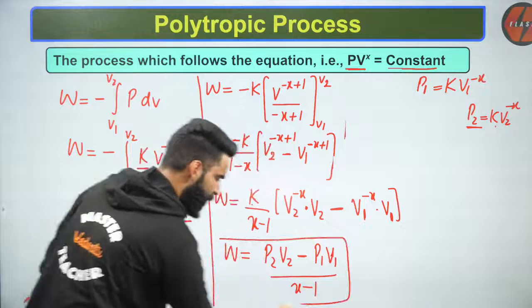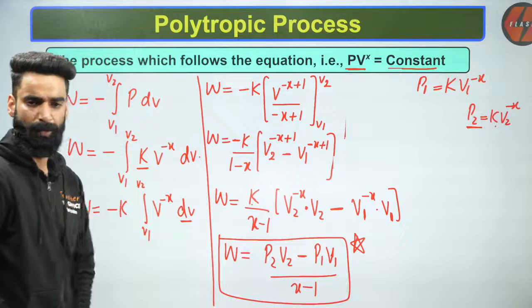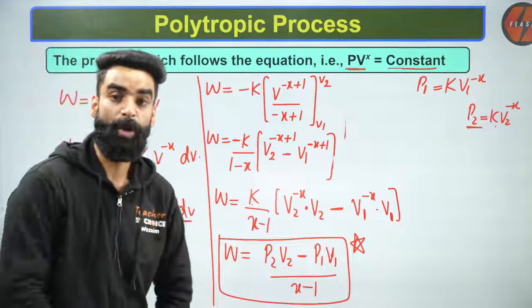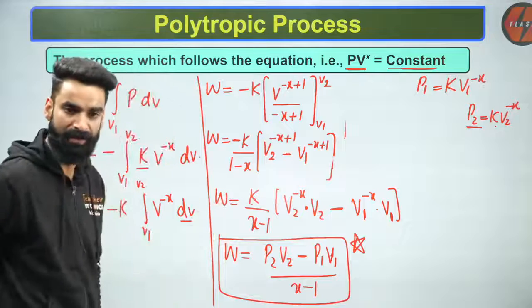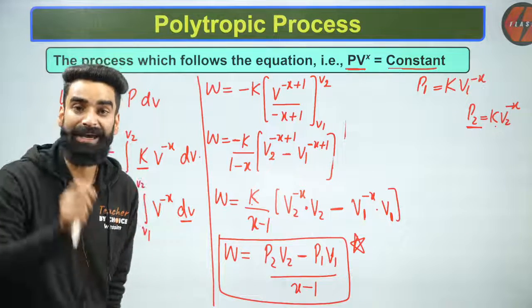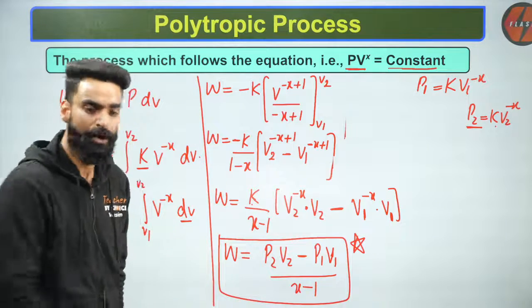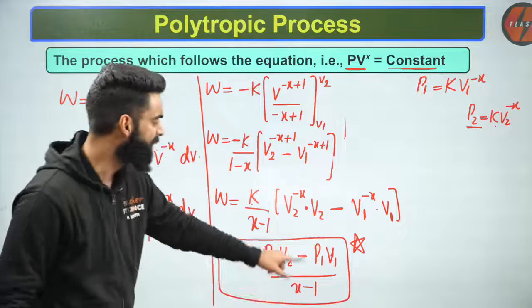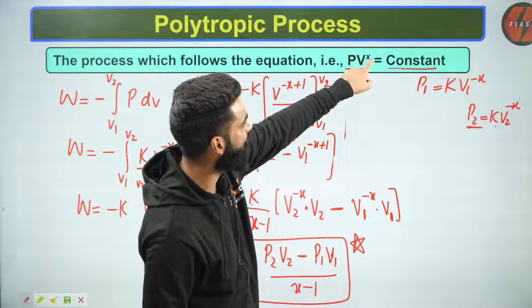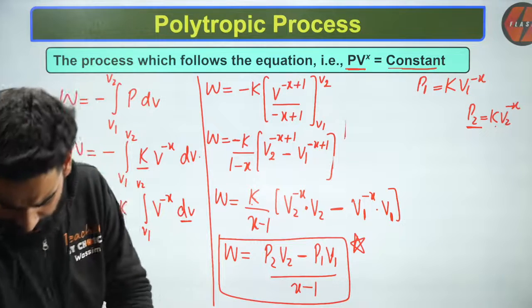This is the simple formula which you guys are going to remember from now onwards in order to calculate the work in case of the polytropic processes. Remember guys, this is the formula. In order to calculate the work in case of the polytropic process, I want you guys to remember this formula, which is P2V2 minus P1V1 divided by X minus 1. What is this X? X is the power of this volume right here. That's it. Yes? Let me know in the chat box if it's clear.